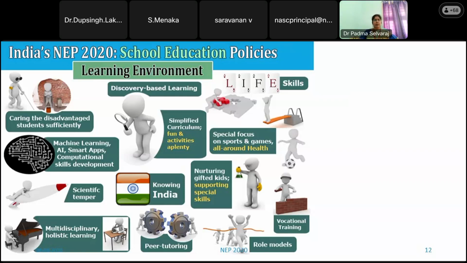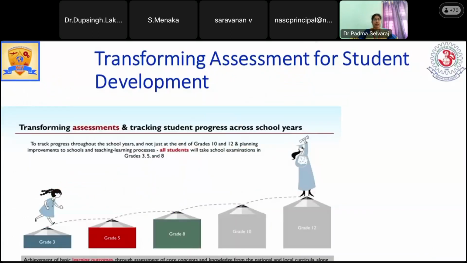So this has to become normal because this is affecting their entire life. In order to give holistic content to a student, to make them a good citizen, they must also know the culture of our country, how we came across after a long struggle, before independence and after independence, and what the wealth of our country is and how it can be used. So this is the major content, and how the learning environment will be.